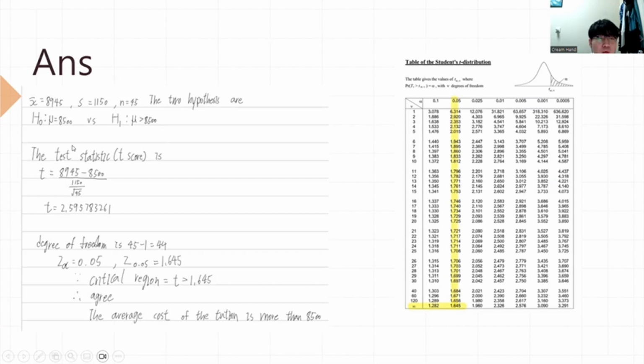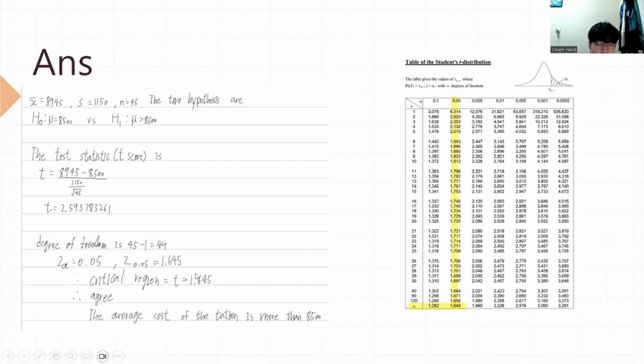So we put the numbers into the t-test formula, and we can find out the t-score, which is 2.59578361. After we get the t-score, we find the degrees of freedom in order to find the number on the t-table. The degrees of freedom of this question is 44.